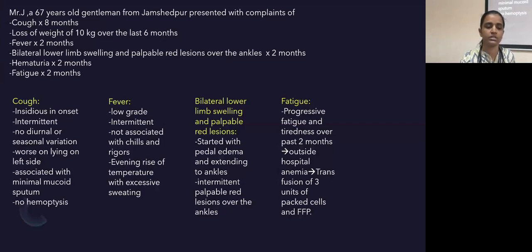Cough, which was insidious in onset, intermittent, no diurnal or seasonal variation, worse on lying down on the left side, associated with minimal mucoid sputum, no hemoptysis. Fever, low grade, intermittent, not associated with chills and rigors, evening rise of temperature with excessive sweating.